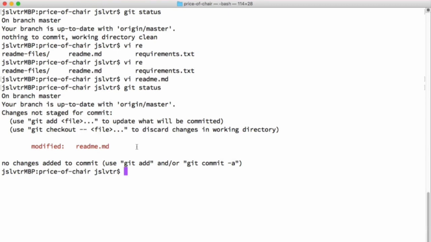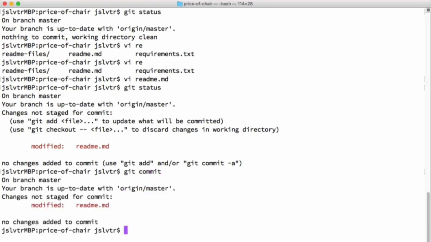Before you can commit files, you need to add them to the staging area, which is essentially just a small area where you can put files that are going to be then committed. Finally, your working directory is those files that you haven't told Git you want to commit. So right now, if we type git commit, then it tells us that we have not added any changes to commit. So Git doesn't see anything that we want to commit.